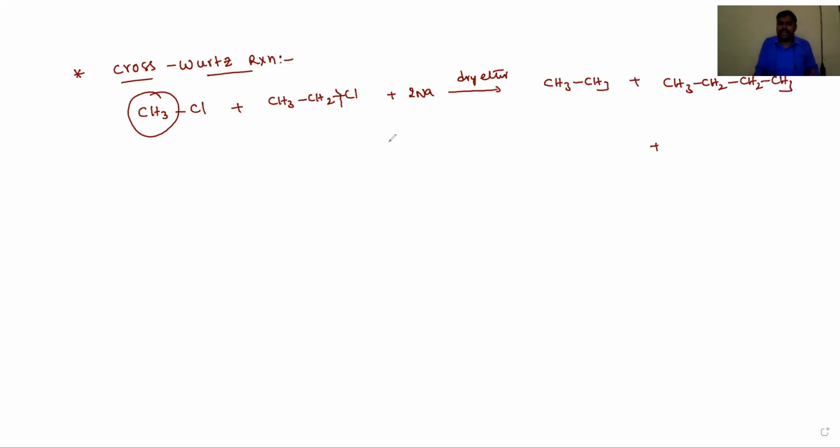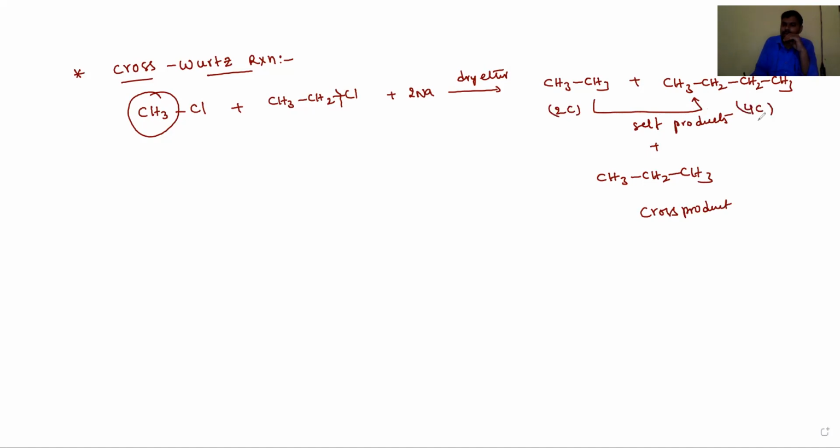Otherwise, one methyl chloride and one ethyl chloride react with each other and form CH3-CH2-CH3. The first two are the self products, like self and cross aldol condensation, and this is the cross product. It has 2 carbons, 4 carbons, and 3 carbons respectively.